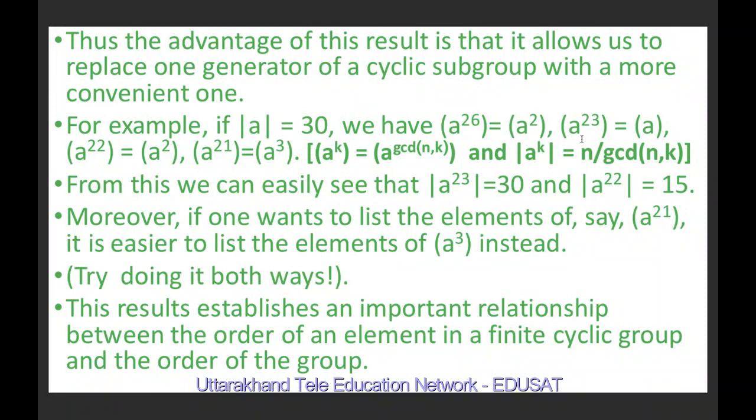Also the cyclic group generated by a^23 is equal to the cyclic group generated by a. Also the cyclic group generated by a^22 is equal to the cyclic group generated by a^2. The cyclic group generated by a^21 is equal to the cyclic group generated by a^3.